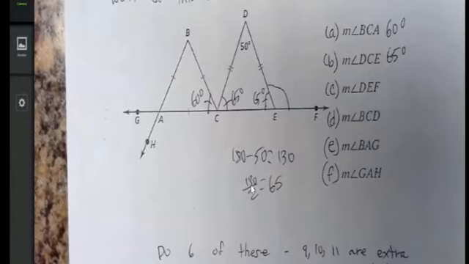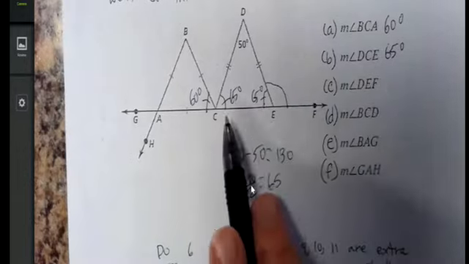another concept you have to remember that I didn't mention right from the start, but it's simple enough. A straight line always has which measurement? 180. Just like a triangle. A straight line always has a measure of 180.